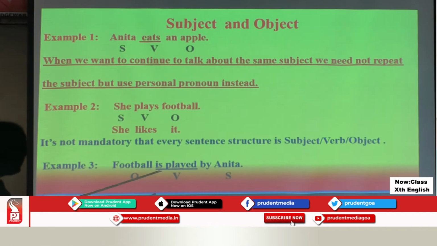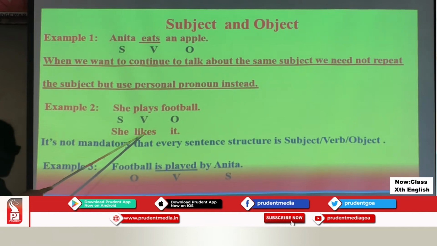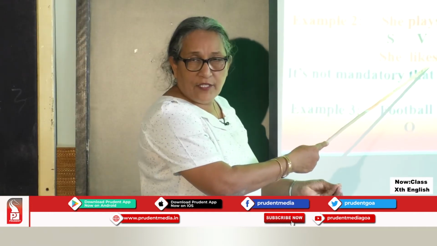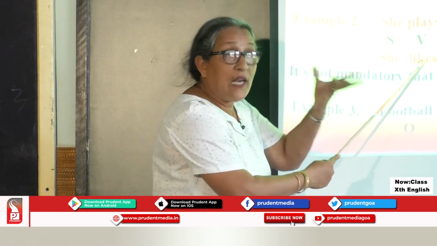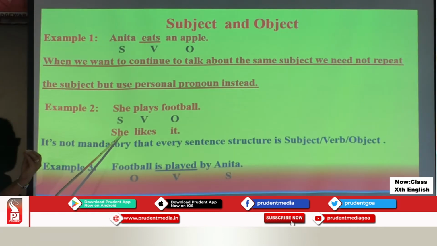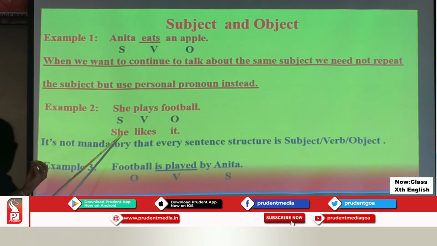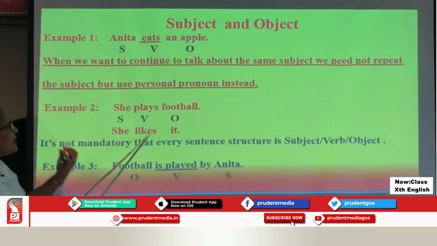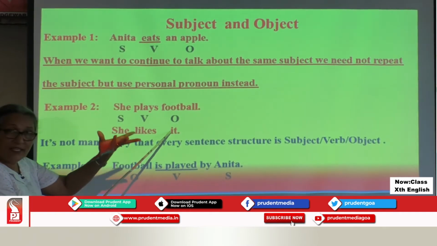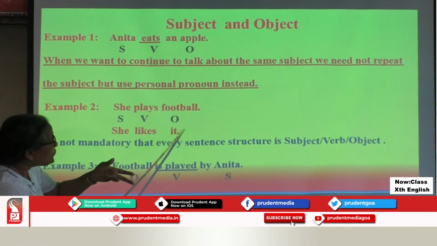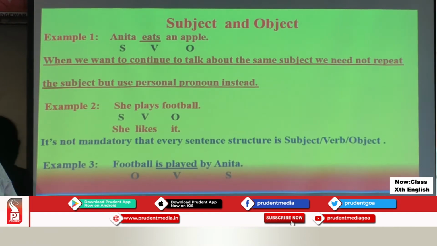Having said that, let's answer the question. Where is the verb? Likes. Likes is a mental action. Now, who likes? She likes. So she is the subject in this sentence. Likes what? Likes it. Object pronoun, which refers to the game of football.